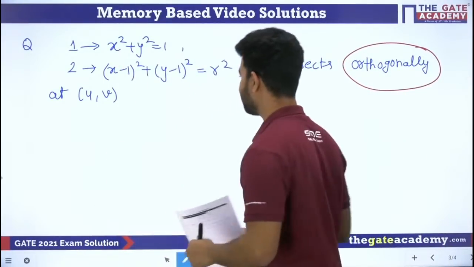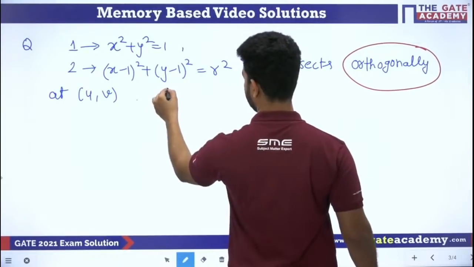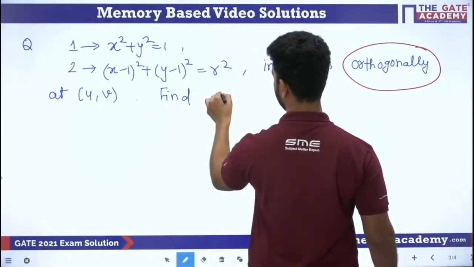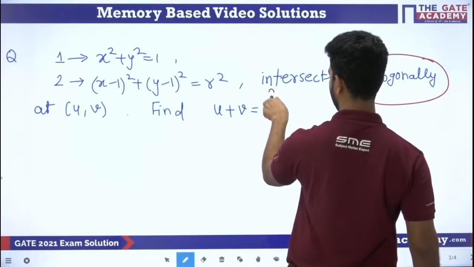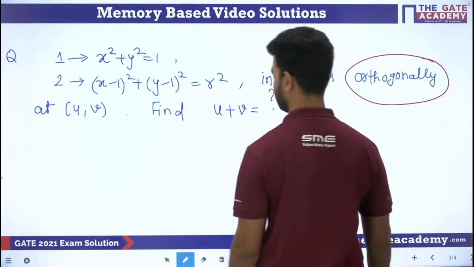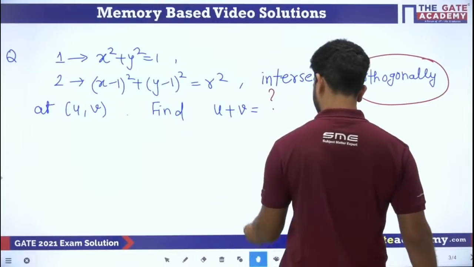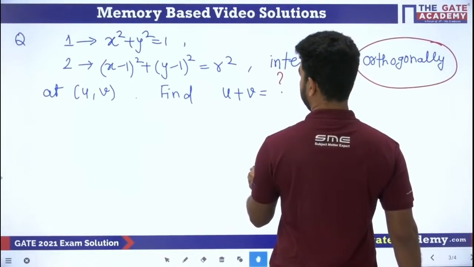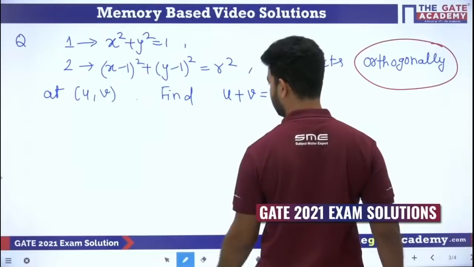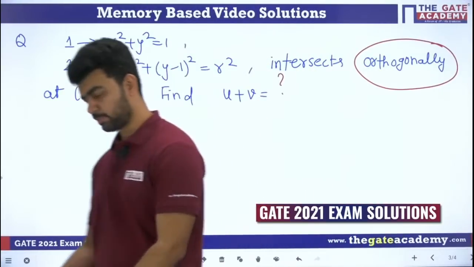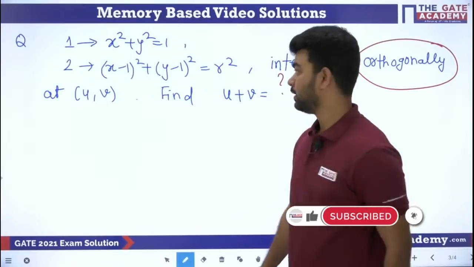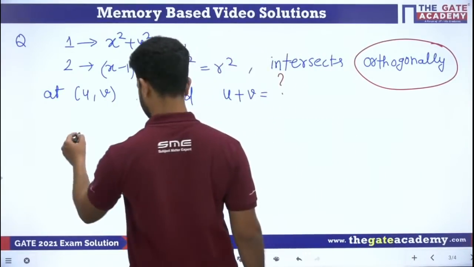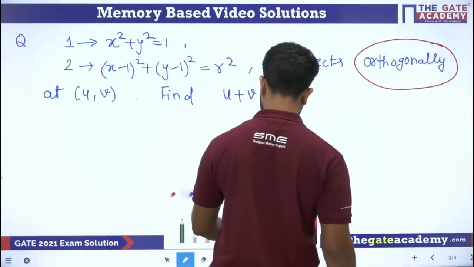And what they are asking is to find u plus v. These are memory based questions, so there might be some correction required in this question. Okay, fine, so let us start now. How will you solve this question? First I will make a diagram and explain what orthogonal trajectories are. So let me draw the diagram.